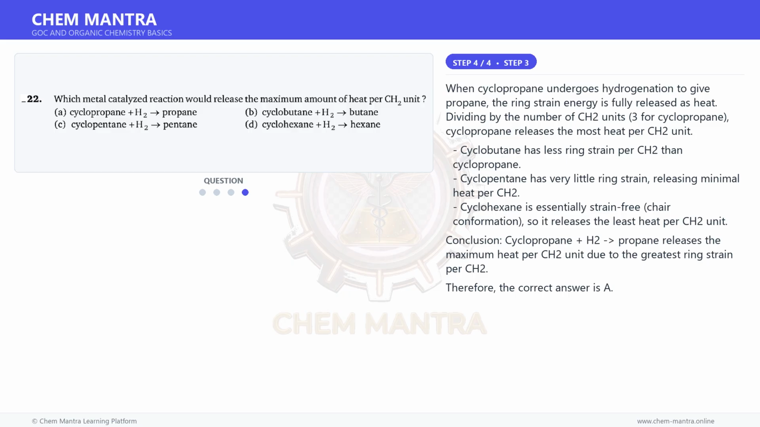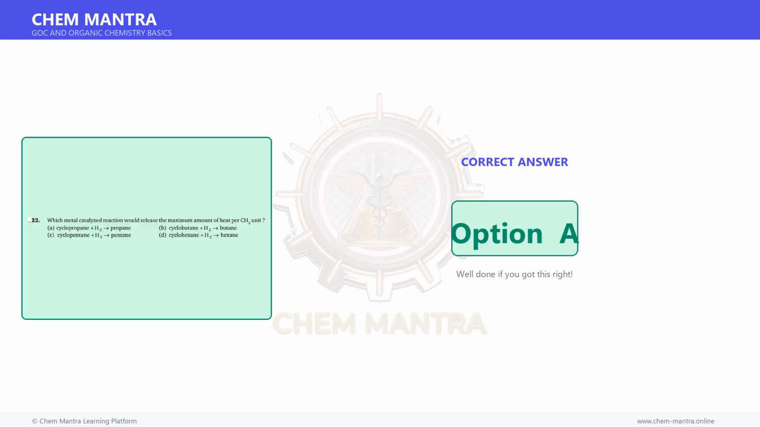Conclusion: cyclopropane plus H2 gives propane and releases the maximum heat per CH2 unit due to the greatest ring strain per CH2. Therefore, the correct answer is option A.